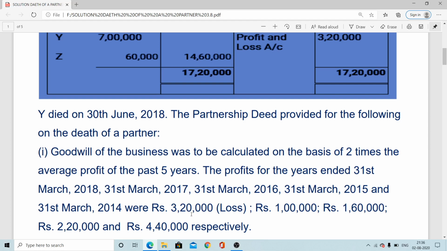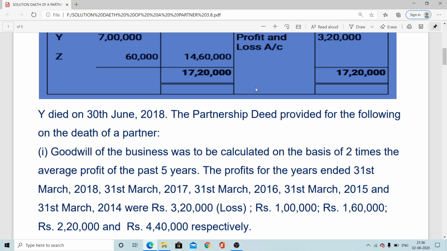So here you can see this is the previous year, 3,20,000, and that is for the year 2017-18. Loss, huge loss, which was shown here also. That is, it was undistributed loss, not transferred to the respective capital accounts. So that is the previous year loss here, 3,20,000.